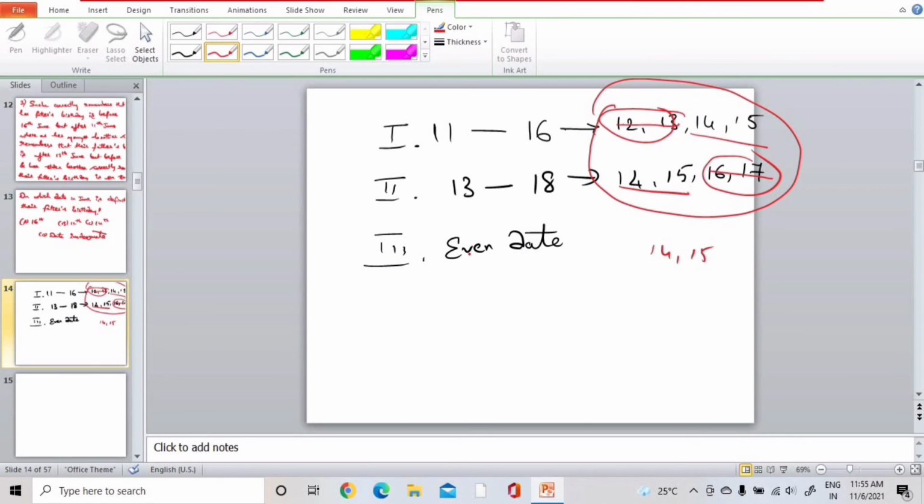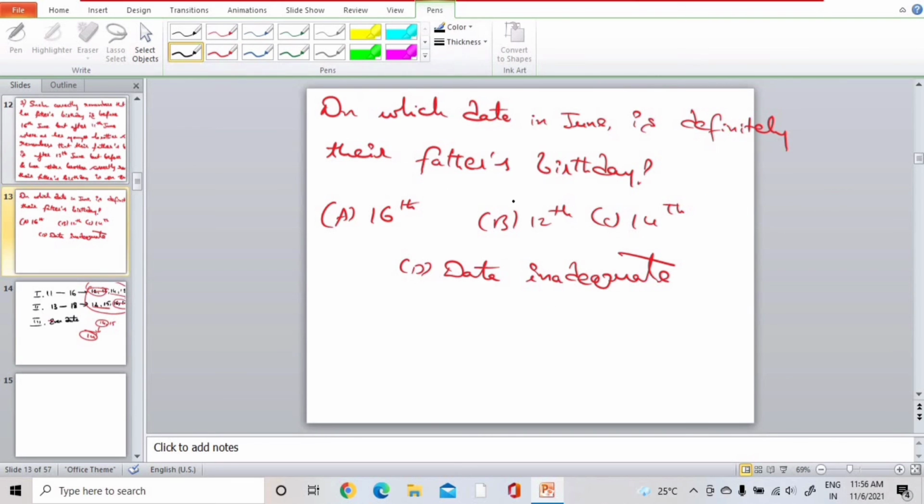In the third statement, what they have mentioned is an even date. So 14 is an even number, whereas 15 is an odd number. 2, 4, 6, 8 are even numbers, and 1, 3, 5, 7 are odd numbers. We might have already studied this in primary school, right? So 14 is the even date. Answer is option C, 14th.